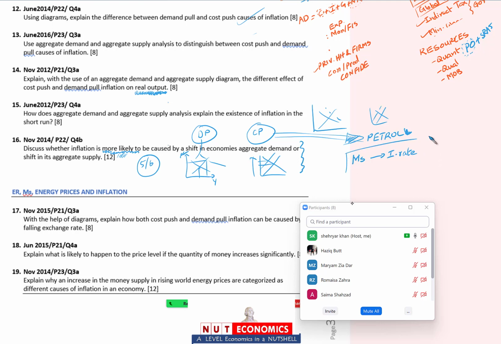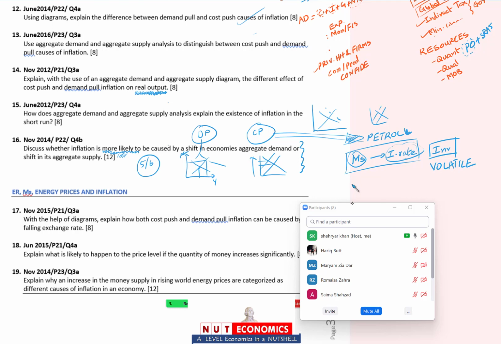So you wrap this question up by saying aggregate demand changes more frequently, and within aggregate demand it's basically the money supply that the central banks keep on playing around with, which in turn affects the interest rates in the economy and therefore the investment component of your aggregate demand. This is the most volatile thing. Volatile से मतलब ये पूरे साल में sometimes even after every couple of months interest rates keep on changing, therefore investment activity keeps on changing, and therefore demand pull inflation is a more common reason. We are not saying कि हमेशा demand pull inflation होगी, we are saying it's a more common reason.